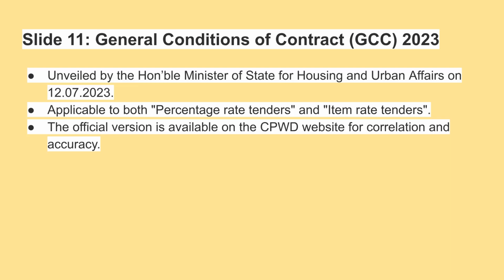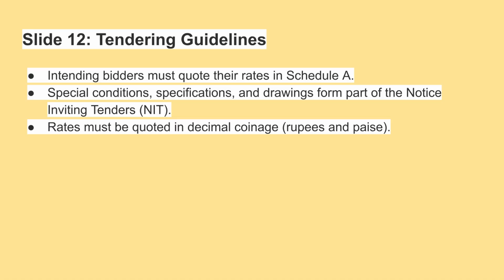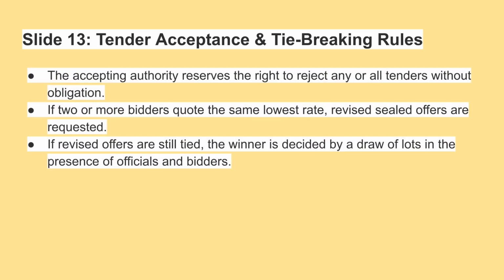The General Conditions of Contract, or GCC 2023, were unveiled on July 12, 2023. These conditions apply to both percentage rate tenders and item rate tenders. The official version is available on the CPWD website. Tendering guidelines mandate bidders quote rates in Schedule A. Special conditions and specifications are integral to the notice inviting tenders, and all rates must be quoted in decimal coinage. The accepting authority reserves the right to reject any tender. If multiple bidders quote the same lowest rate, revised offers are requested. If the tie persists, the winner is decided by a draw of lots.